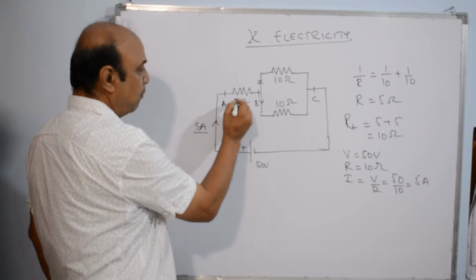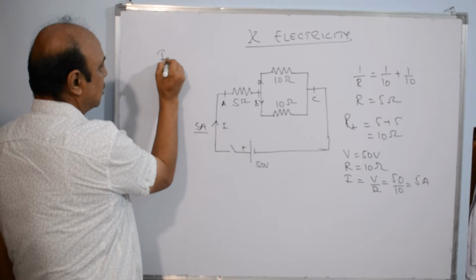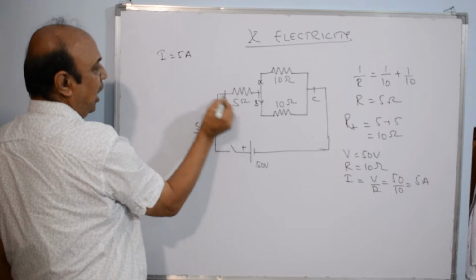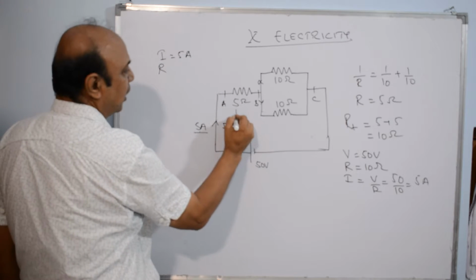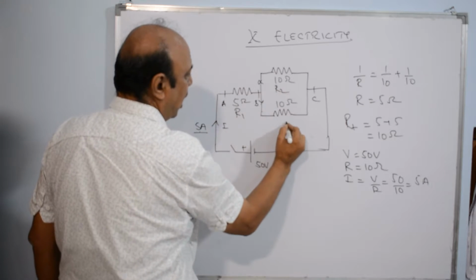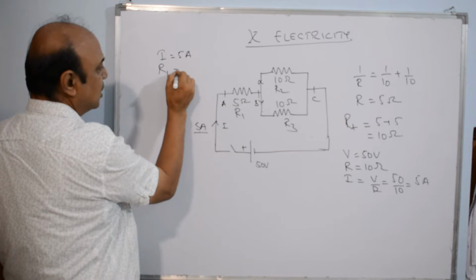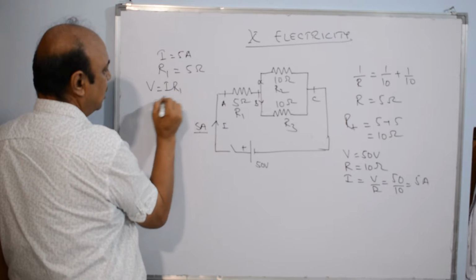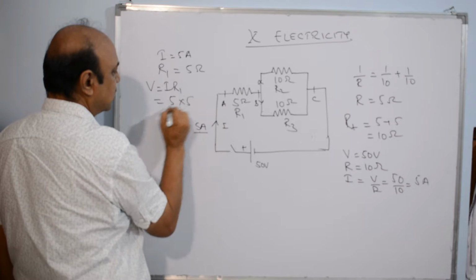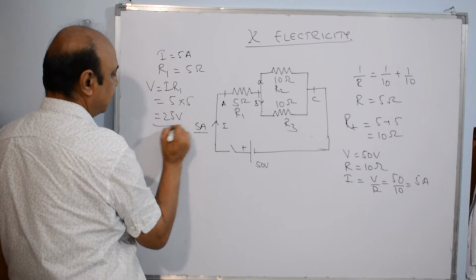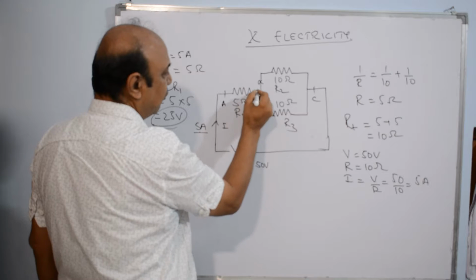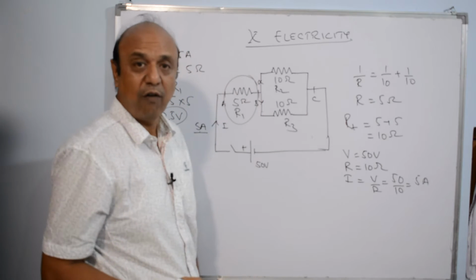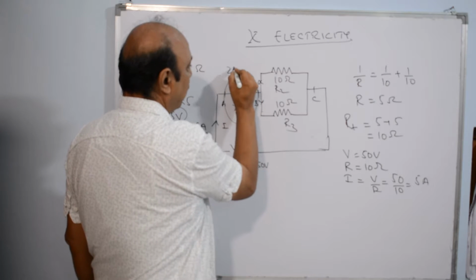Current flowing is 5 amperes, I is equal to 5 amperes, and let me call the resistors R1, R2 and R3. R1 is equal to 5 ohms, so V is equal to I into R1, that is 5 into 5, that is 25 volt. So the potential drop here is 25 volt.